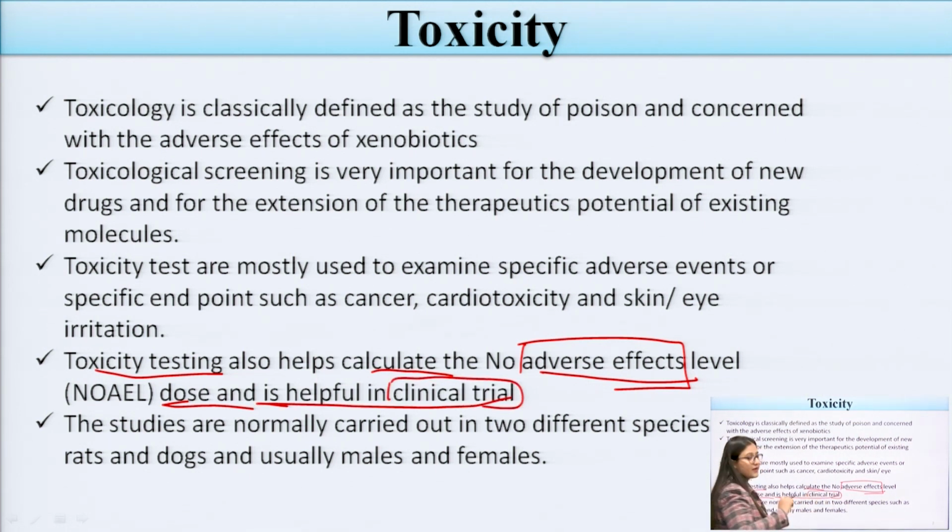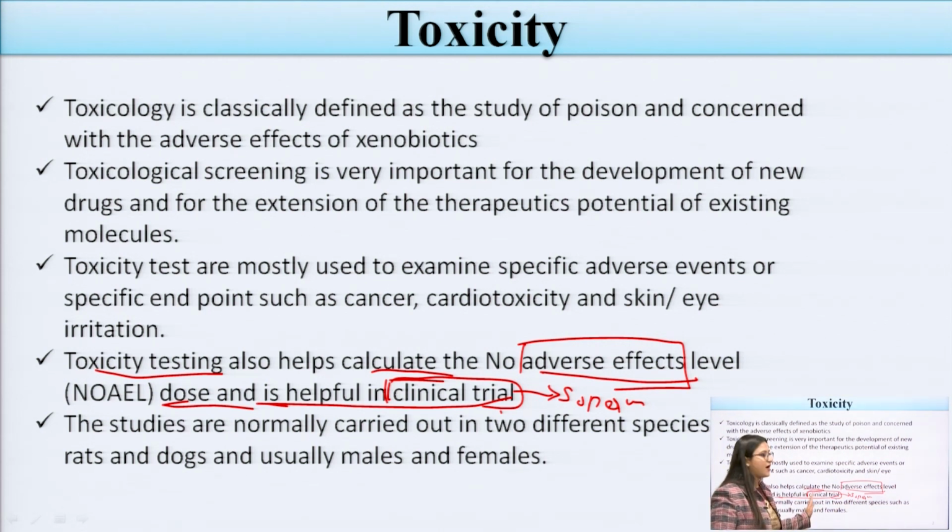As we all know, if we are producing any kind of novel drug and it is coming to the market, first of all preclinical and clinical trial studies have to be done on that product. Toxicity studies are mainly used in clinical trials, in which we give the drug to volunteers. These are divided into 4 phases: phase 1, phase 2, phase 3 and phase 4, in which phase 4 is known as the post-marketing phase, in which the drugs are coming into the market.